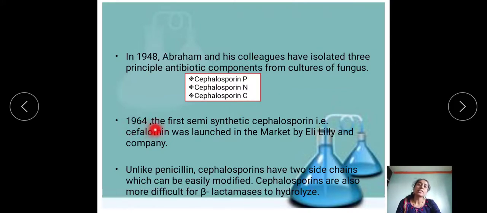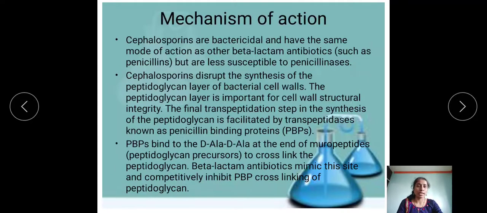Then in 1964, the first semisynthetic cephalosporin, cephalothin, was launched in the market by Eli Lilly and Company. Unlike penicillin, cephalosporins have two side chains which can be easily modified, and they are also more difficult for beta-lactamase to hydrolyze.